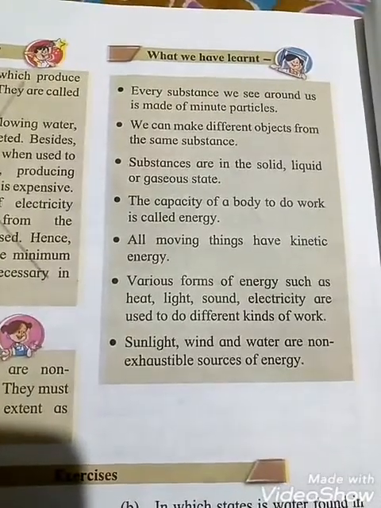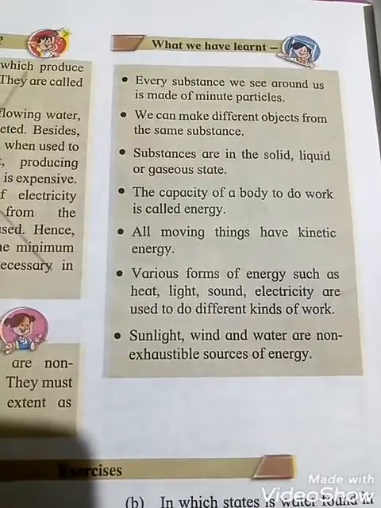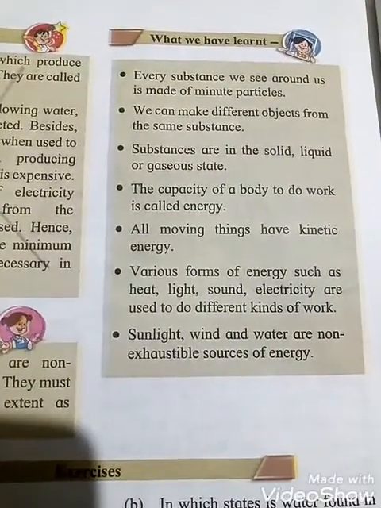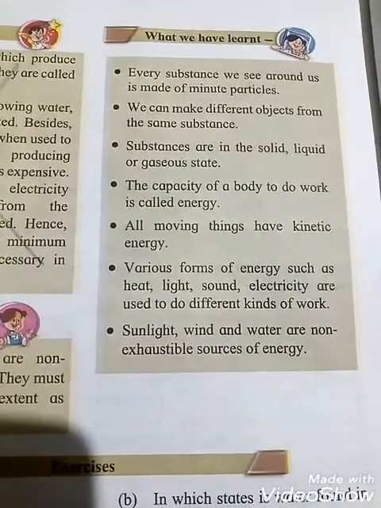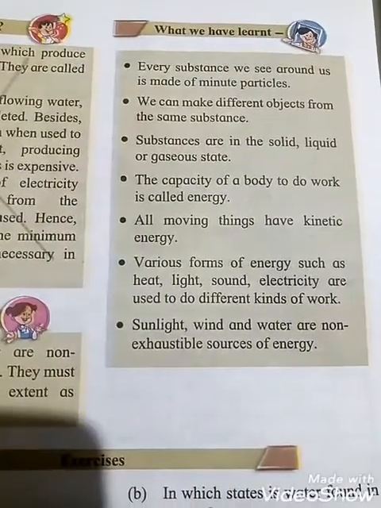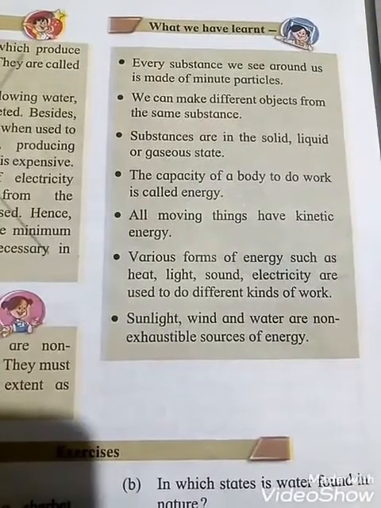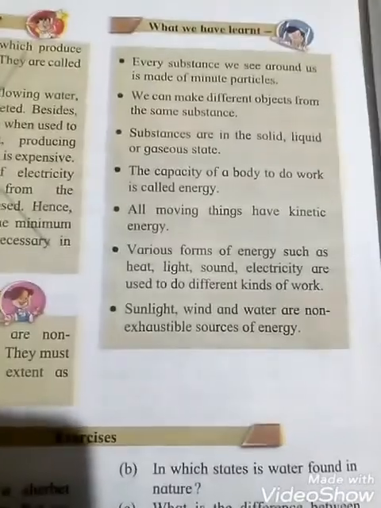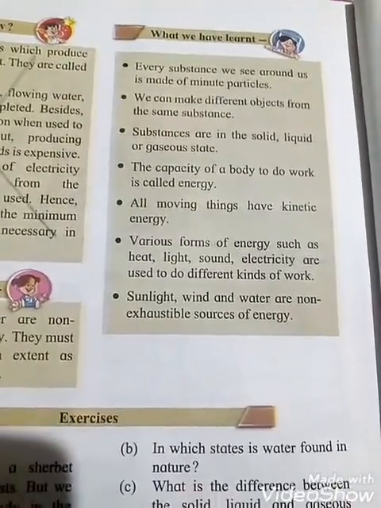See what we have learned in this topic. Every substance we see around us is made of minute particles. We can make different objects from the same substance. Substances are in the solid, liquid and gaseous state.